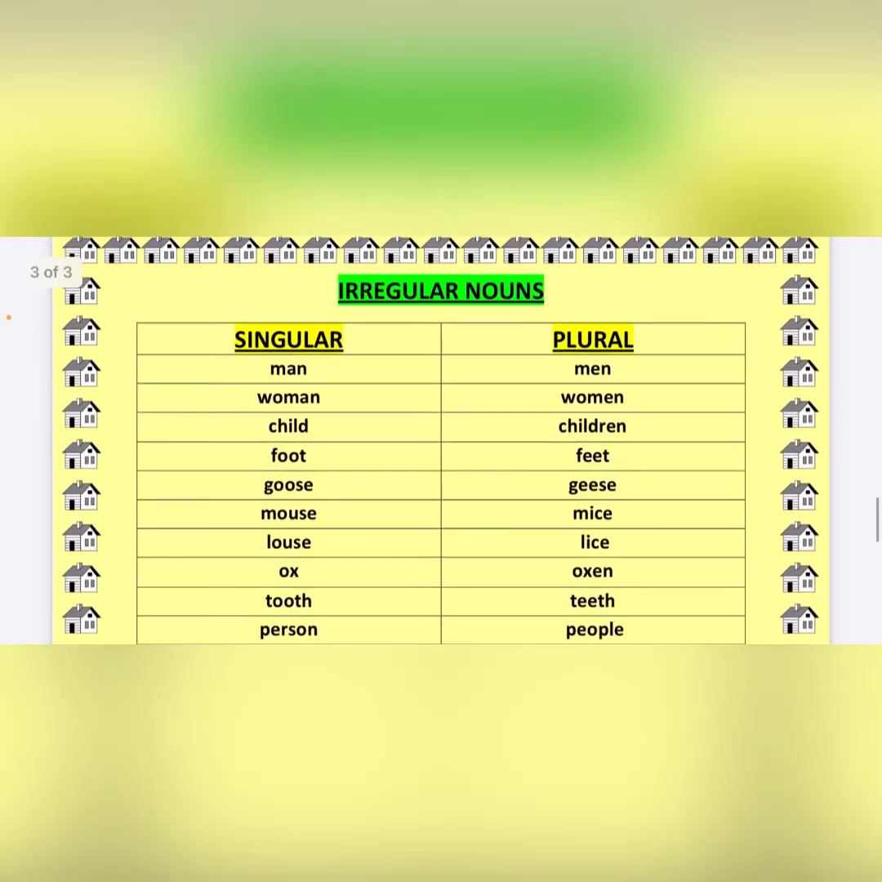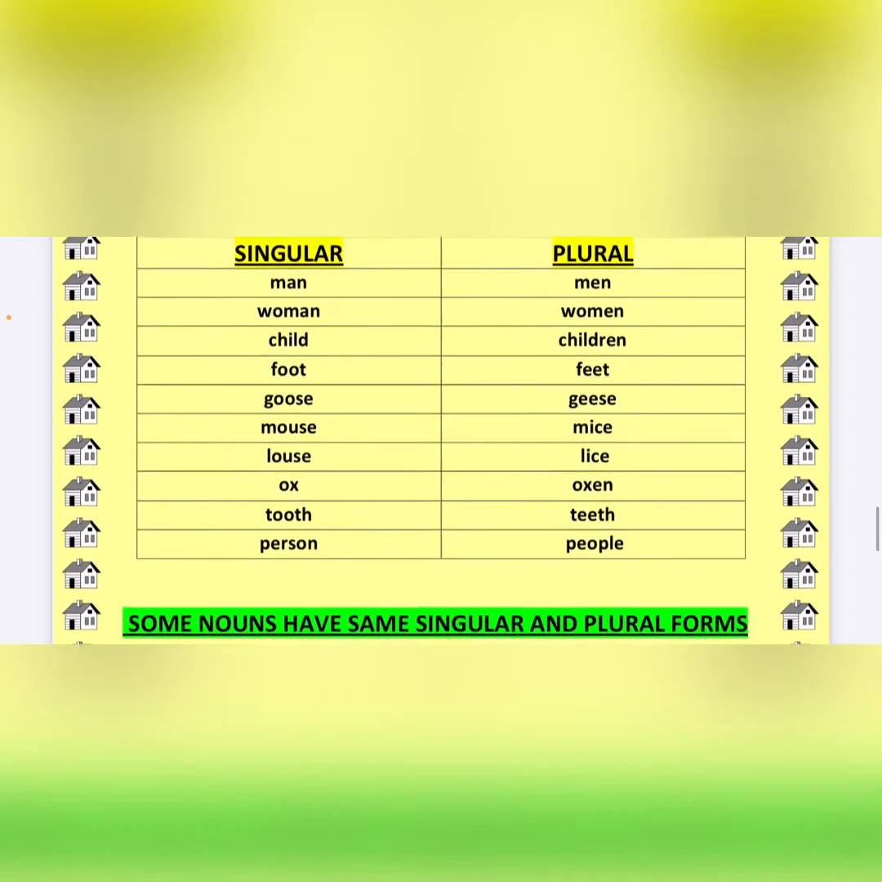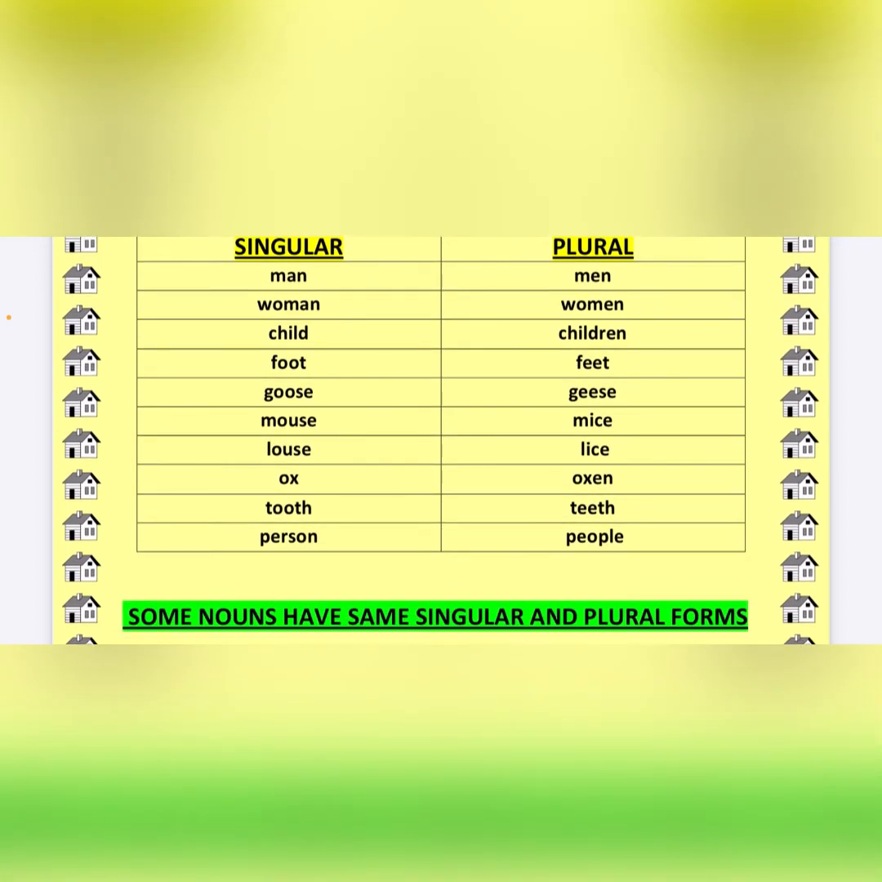Now students, there are some words which do not follow any of the rules told above. So they are called irregular nouns, right? You just have to change the spelling. For example, man, men, woman, women, child, children, foot, feet, goose, geese, mouse, mice, louse, lice, ox, oxen, tooth, teeth, person, people. Person can be written as persons also, right?